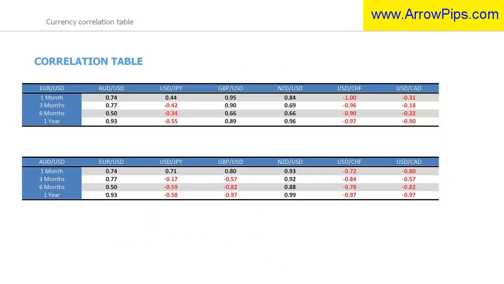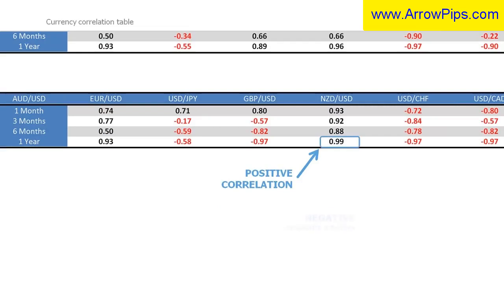A helpful way of measuring the correlation between currency pairs is with a correlation table. The financial industry generally measures correlations using a scale from +1 to -1. +1 equals a perfect positive correlation, -1 equals a perfect negative correlation, and 0 equals no correlation at all.